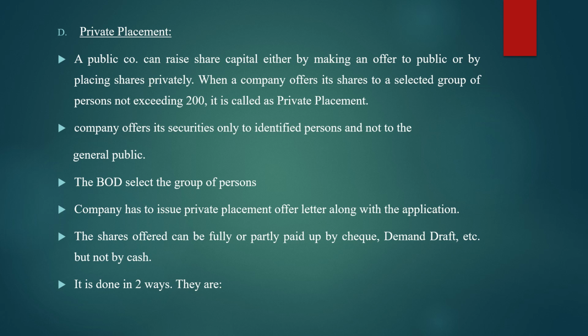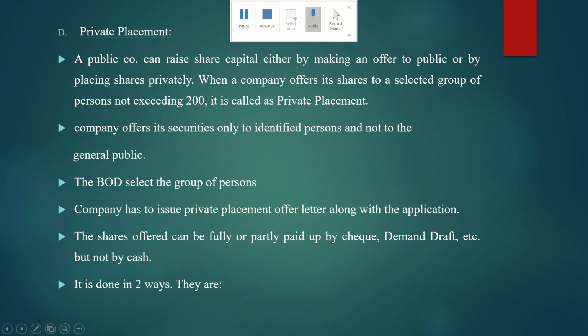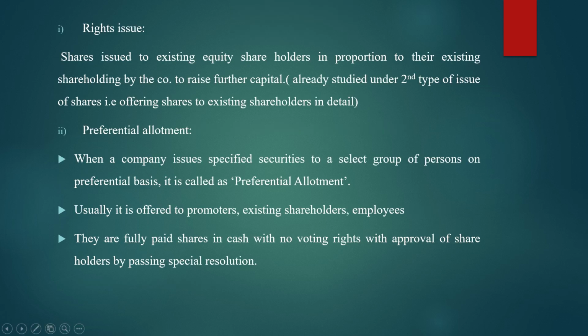In private placement there are two main subtypes. The first type is known as the rights issue and the second type is known as preferential allotment. Coming to the first subtype, the rights issue: where did we study this?